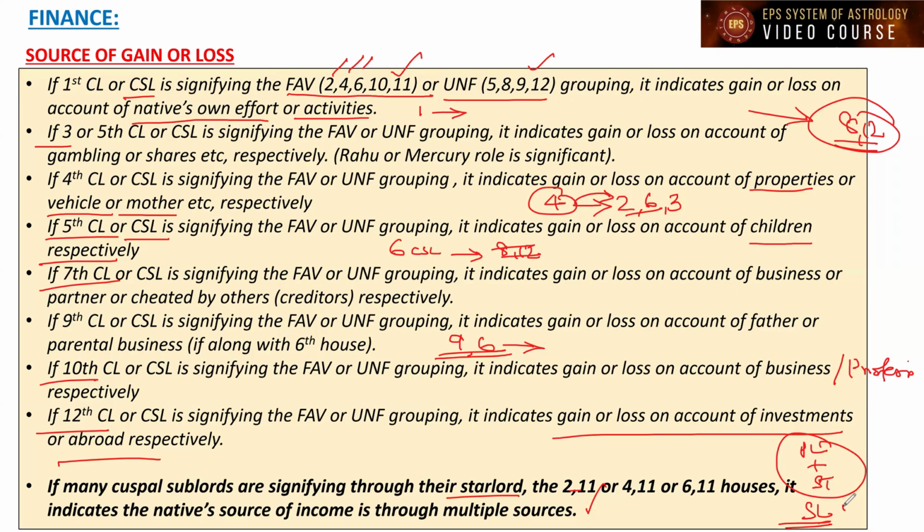If the sublord is also favorable, it is going to be very favorable. If the sublord is not favorable, if it is signifying unfavorable or loss-causing houses, it indicates that the native will gain through that source, but the result is not going to be favorable, meaning finally it is not going to be very successful or satisfactory, or money will be lost. He will gain, then he may lose. So based on the sublord, we know the total destiny prospect. This way we have to see the source of gain and loss.